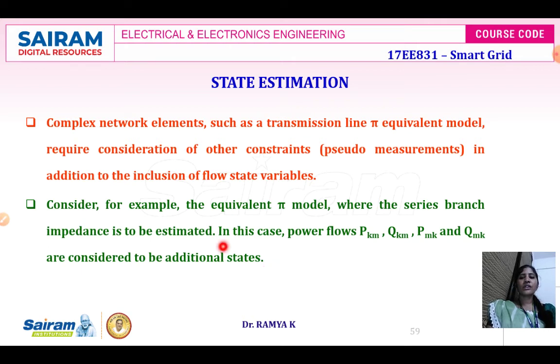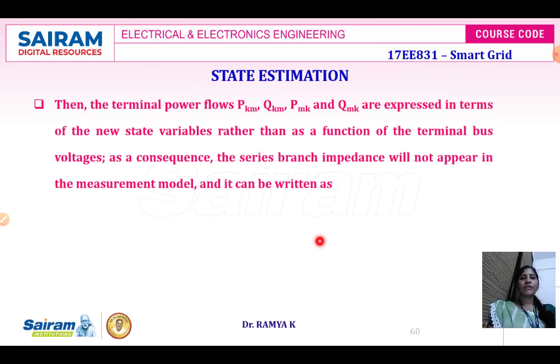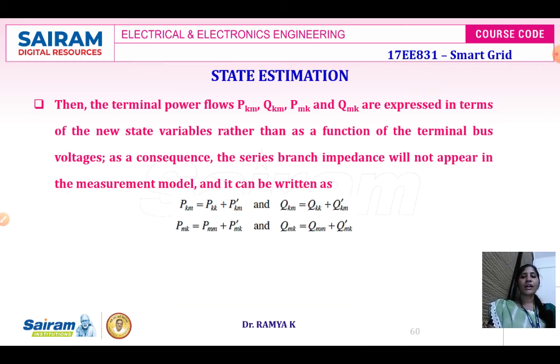Next, if you consider the example, the equivalent pi model, where the series branch impedances have to be estimated. In this case, the power flows PKM, QKM, PMK and QMK are considered to be the additional state variables for the voltage vectors VK e to the power of j theta K and VM e to the power of j theta M. This terminal power flow will be expressed as a new variable rather than as a function of terminal bus voltages, which in turn means the series branch impedance will not appear in the measurement model, and it can be written as PKM, PMK, QKM and QMK.